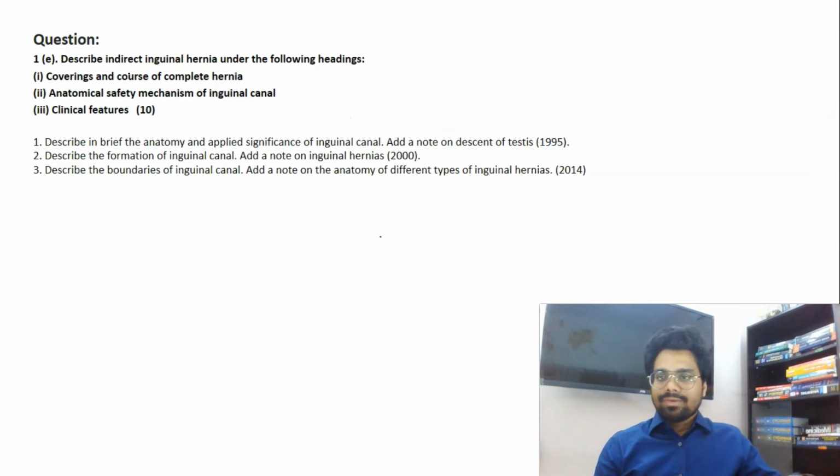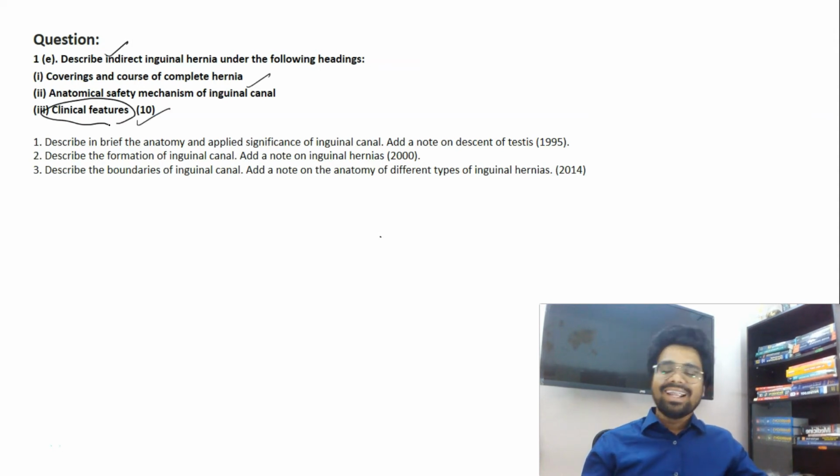So the next question is again from anatomy. They're asking about inguinal hernia, direct or indirect. If you are a just passed out student from final year and post intern, inguinal hernia is always a gold standard topic. What are the coverings? What is the course? How does a patient present with it? See, clinical features again. They're trying to add a touch of clinics to each and every question. And the anatomical safety mechanism of the inguinal canal. The same questions in 1995 they asked about anatomy and applied significance.